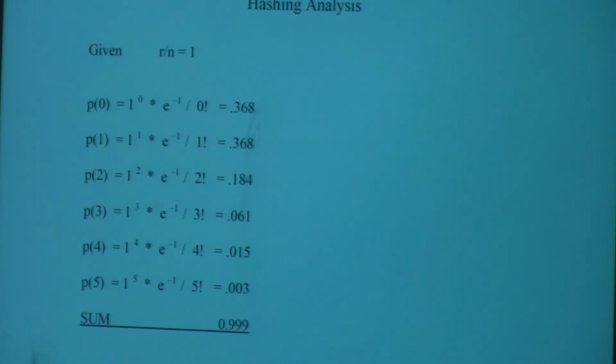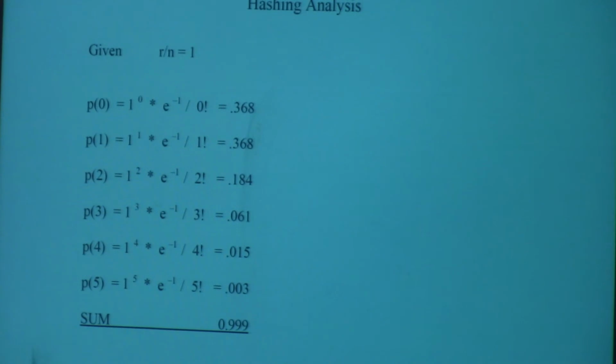So if I'm searching for something that's in a table, what's my average number of comparisons? 1,000 divided by 632. That's the length of the average chain. Does that make sense? Assuming that all the chains are, we're dividing all the records in all chains. So what is the expected number of comparisons in a successful search? 1,000 divided by 632.